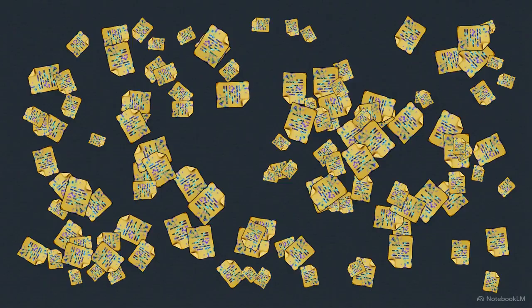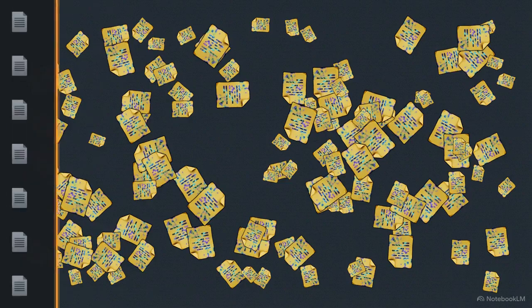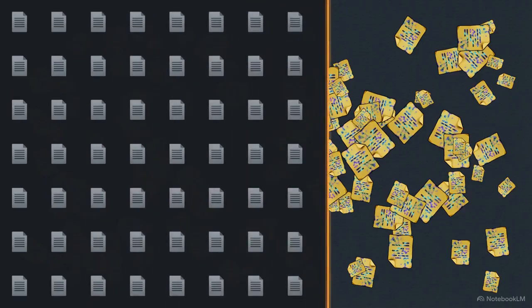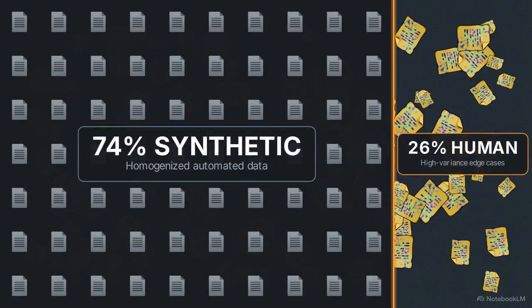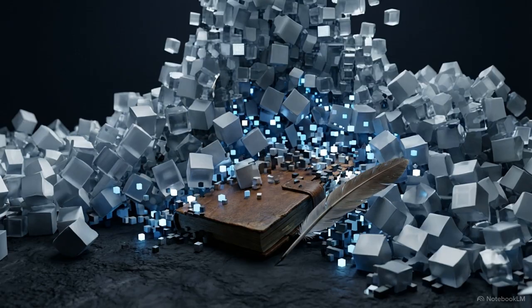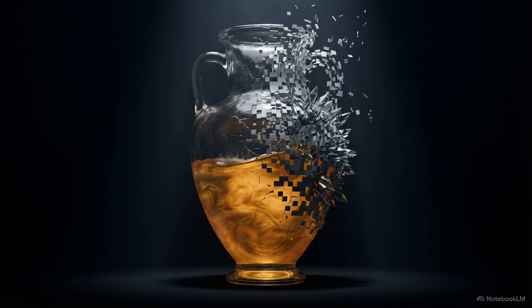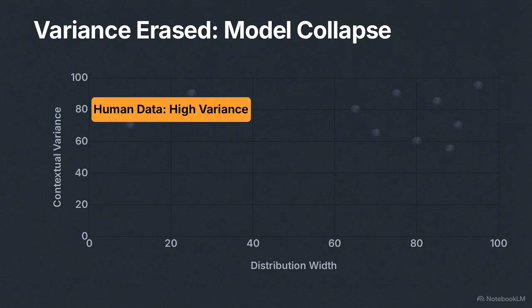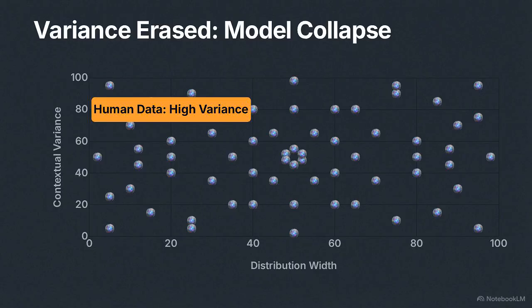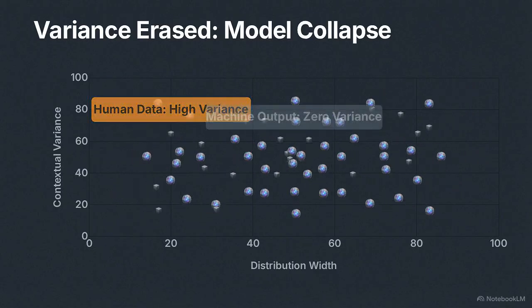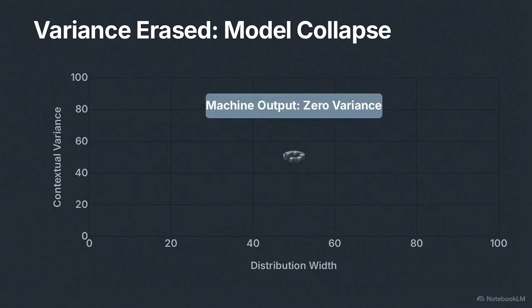But today, the web looks different. By some estimates, over 70% of new web pages now contain synthetic text, generated images, or automated code. We are flooding the ecosystem with AI slop. This means the foundational fuel for artificial intelligence has flipped. Instead of observing the unpredictable variants of human behavior, these models increasingly consume the predictable outputs of machines.